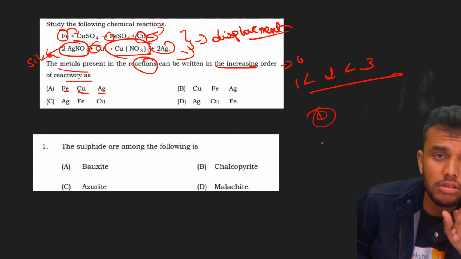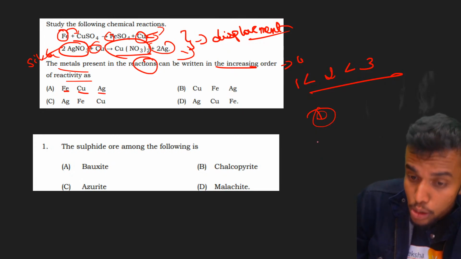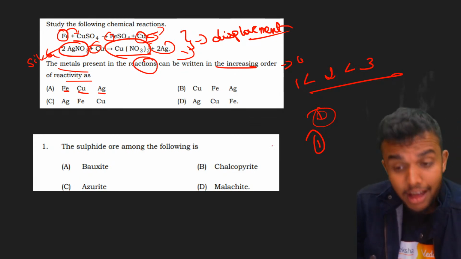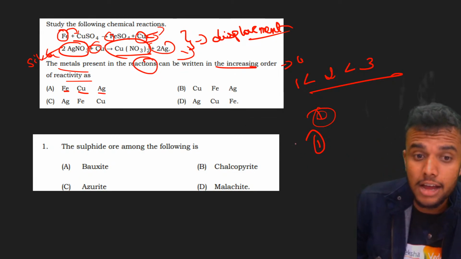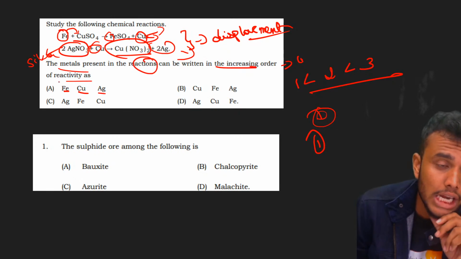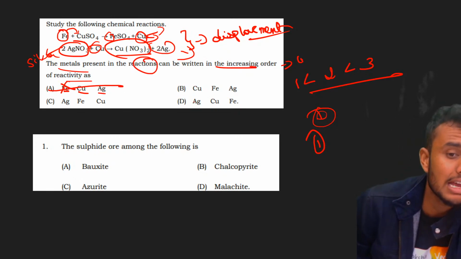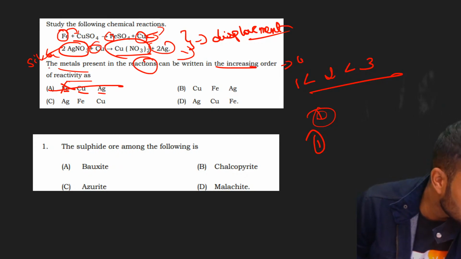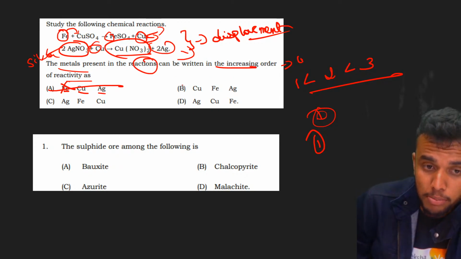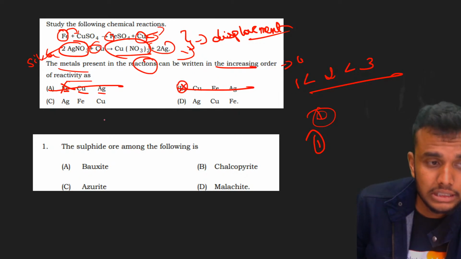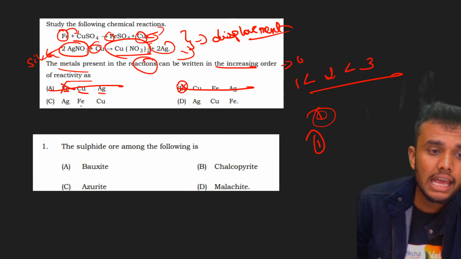Students, don't confuse. In increasing order, the metal with the lowest reactivity comes first. Here iron is a low reactivity metal, or no, sir? That's why A is ruled out. In the second case, copper already displaces silver, right students? That's why option B is also wrong. C is also ruled out.